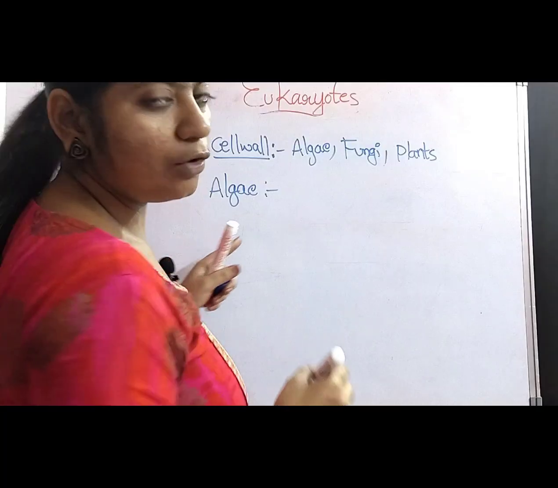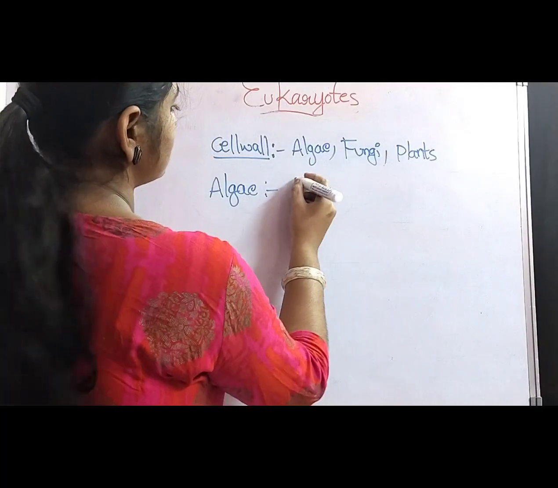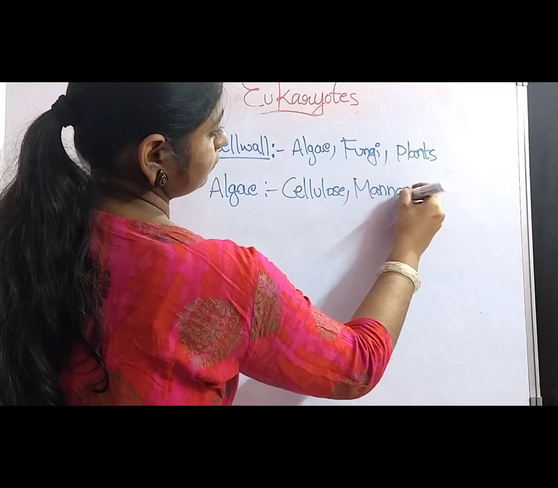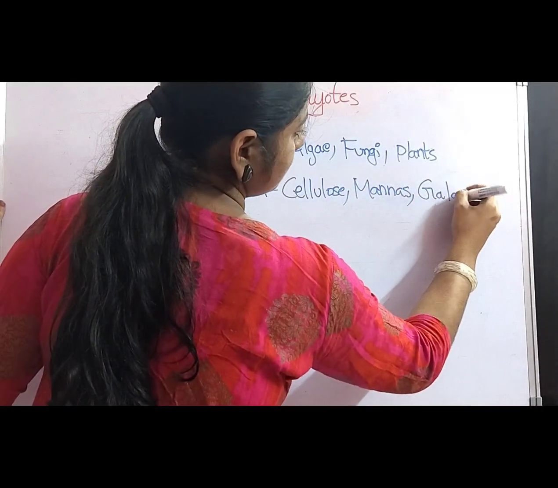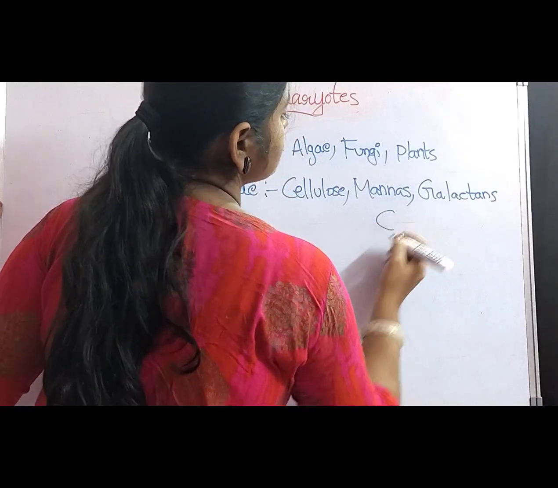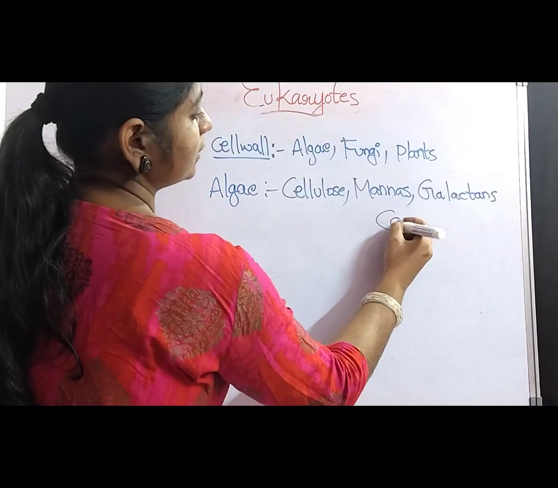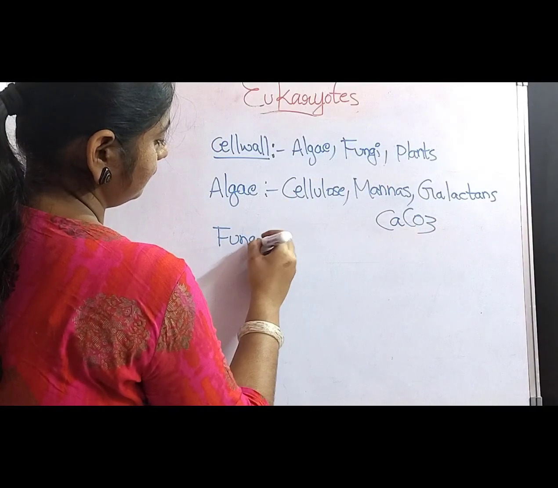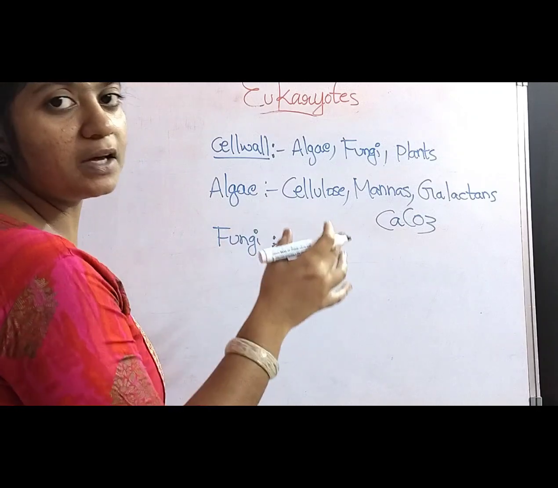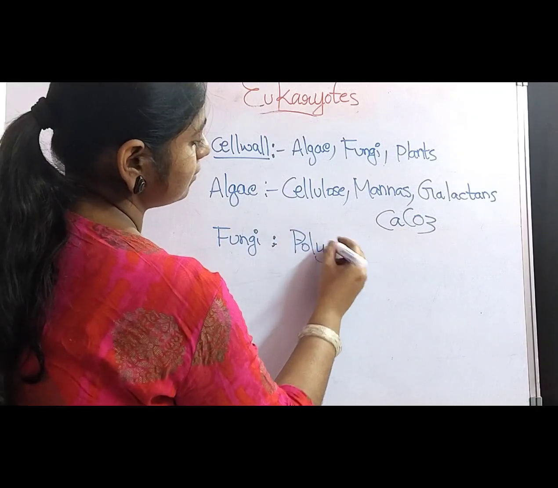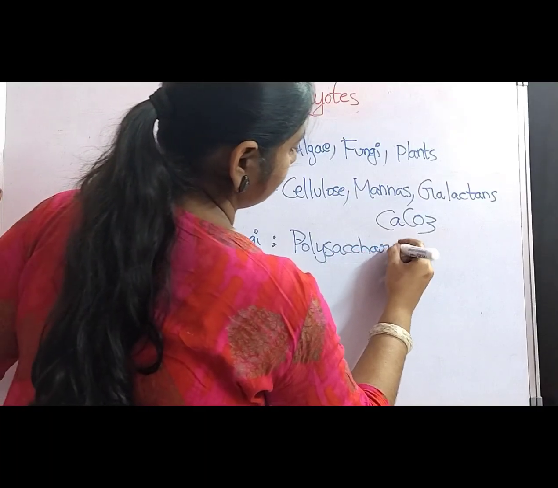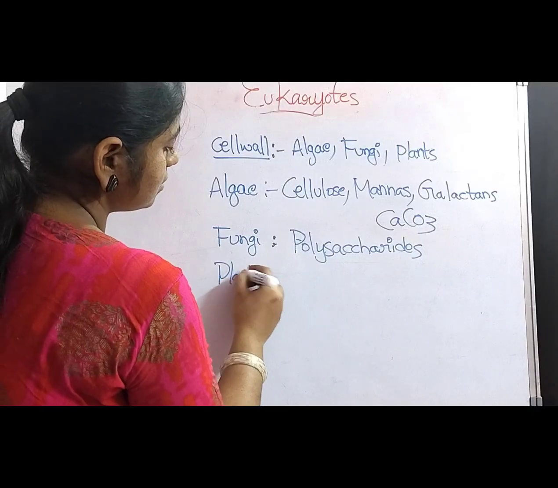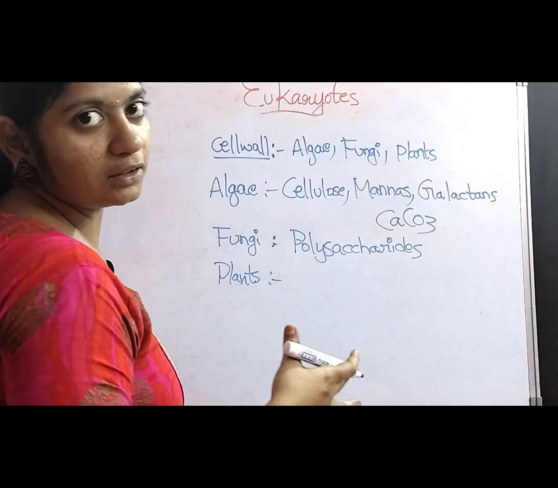Algae. The cell wall present in the algae is prepared with cellulose, mannose, galactans, and also some of the algae cell wall is prepared with calcium carbonate. And coming to the fungi, the cell wall in the fungi is prepared with polysaccharides. And in the plants, the cell wall is prepared with a different composition.